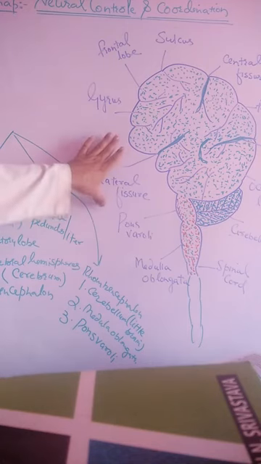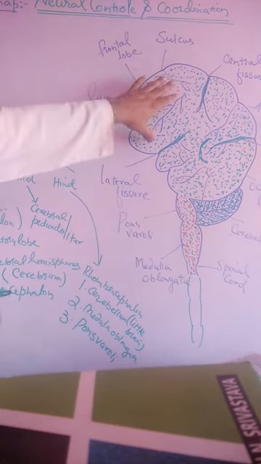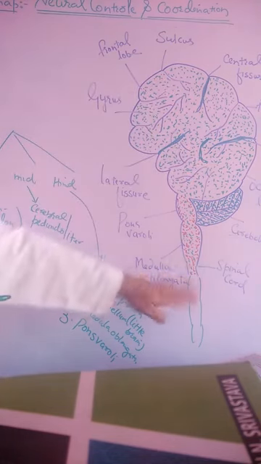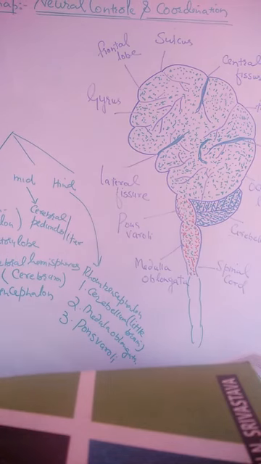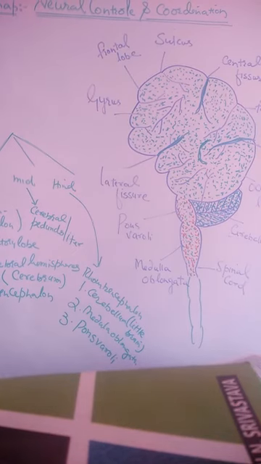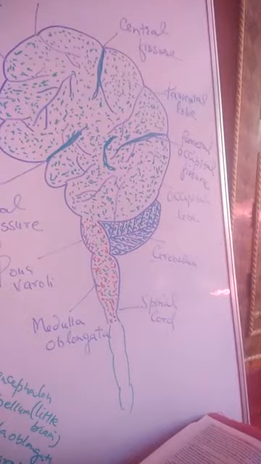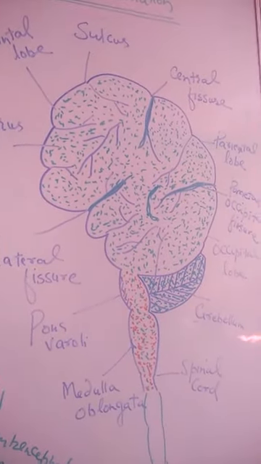In the diagram in front of you, this is the forebrain, midbrain, and then the hindbrain. The hindbrain terminates into what we call the spinal cord. This is all about the external morphology of the human brain. That's all for today.